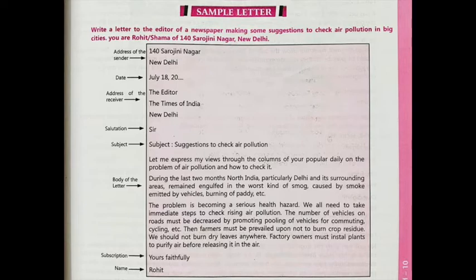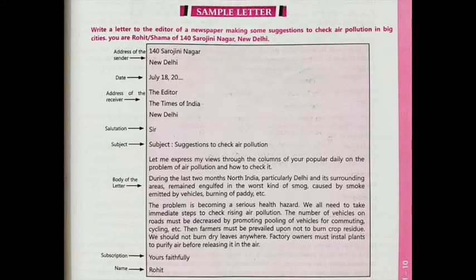First one, look at the first paragraph, it is the small one, as this is the introductory one. So what is written here? Let me express my views through the column of your popular daily on the problem of air pollution and how to check it.